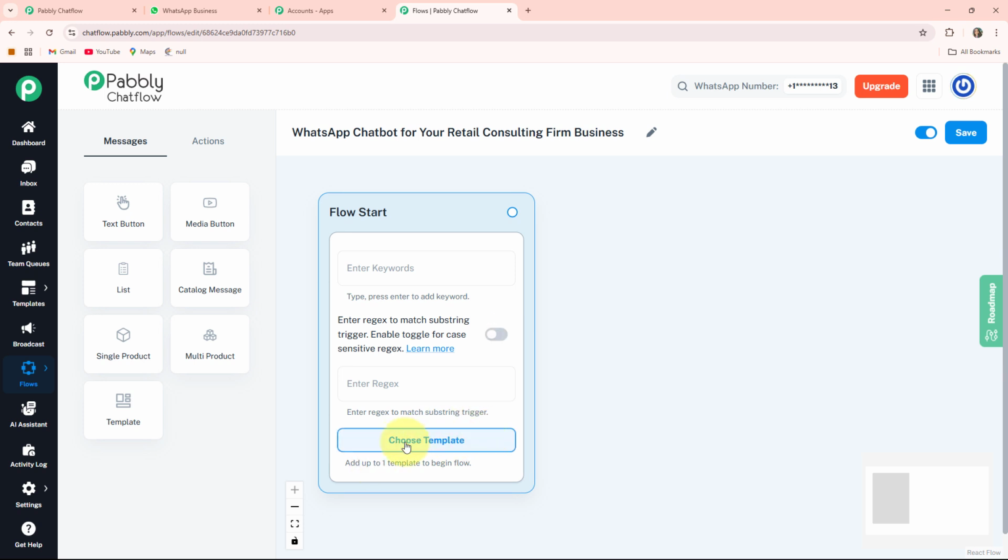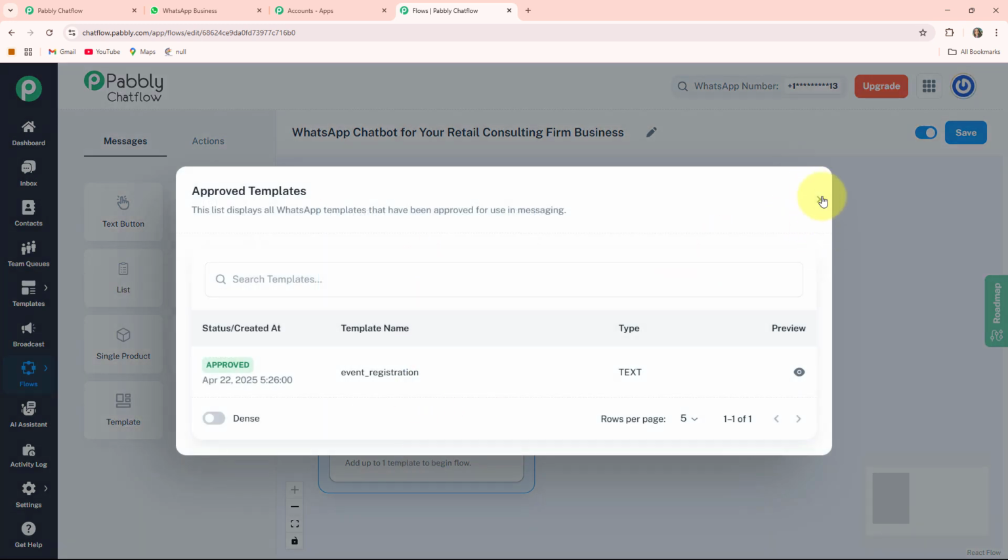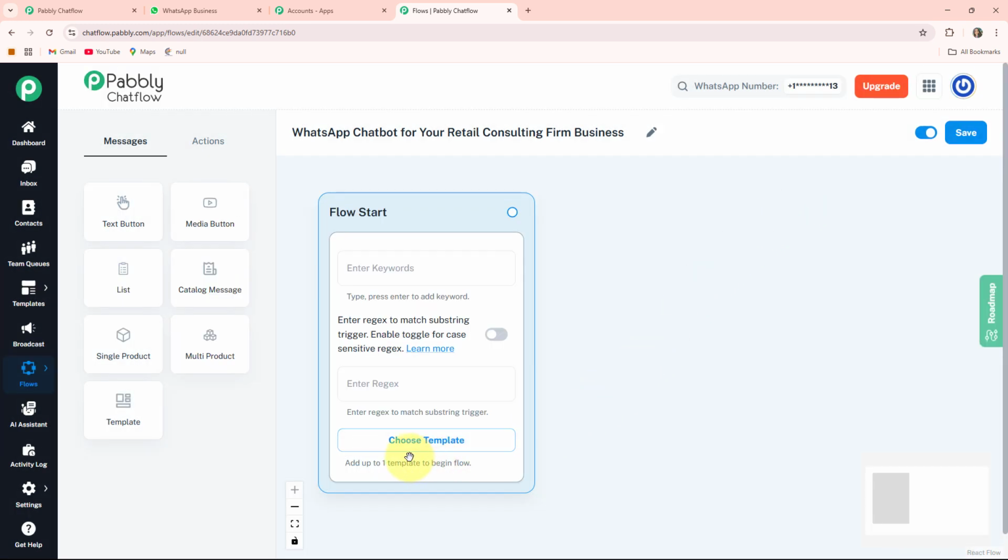The third one is the choose template, in where you can create multiple templates and choose with the help of this button and upload it from here. Basically, templates are used for those types of conversation that were started by your side. I am creating this WhatsApp chatbot with the help of regex. So here I am entering the regex. With the help of this regex, your bot will respond to any message of your client that they sent to your WhatsApp business account of retail consulting firm.